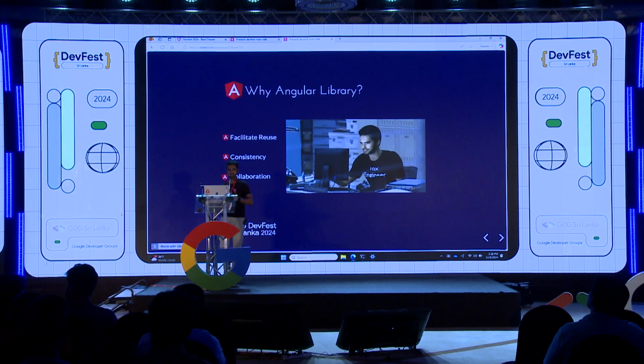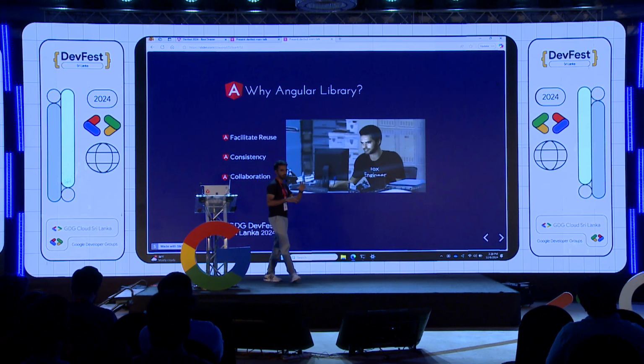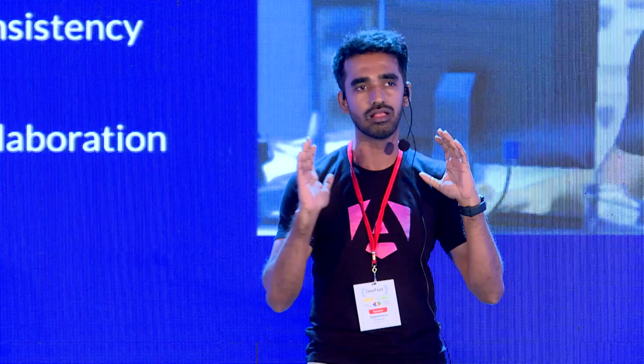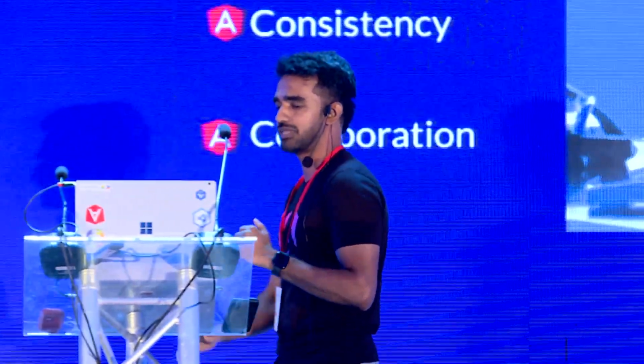And then consistency. As a developer, we need to make sure that there is a consistency in the components that you create. This can be achieved with Angular library. And then collaboration. As developers, we also need to communicate with fellow developers to understand how this entire application works. With Angular library, you can make sure that happens.